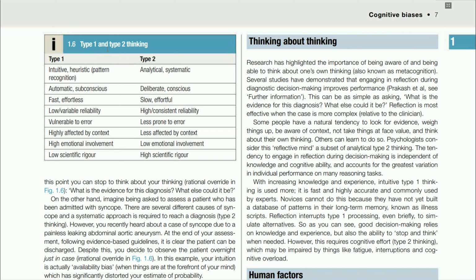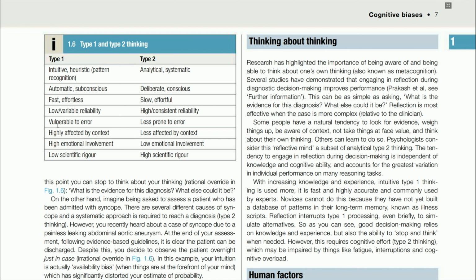Type 1 and Type 2 thinking. Type 1: intuitive, heuristic, pattern recognition. Type 2: analytical, systematic. Type 1: automatic, subconscious. Type 2: deliberate, conscious. Type 1: fast, effortless. Type 2: slow, effortful. Type 1: low, variable reliability. Type 2: high, consistent reliability.